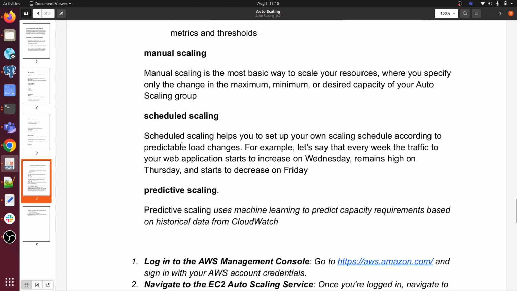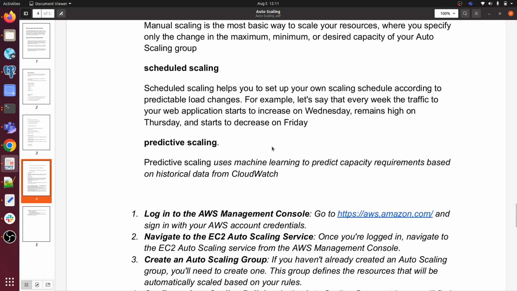Scheduled auto scaling. Scheduled auto scaling helps you set up your own scaling schedule according to predictable load changes. For example, let's say that every week the traffic on your web application starts to increase on Wednesday, remains high on Thursday, and starts to decrease on Friday. So in that case we can use scheduled scaling.